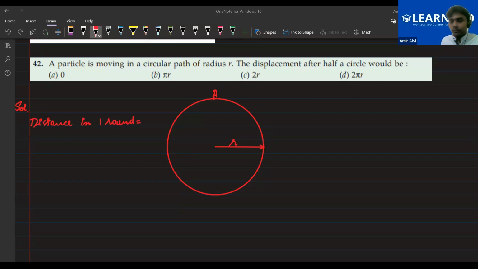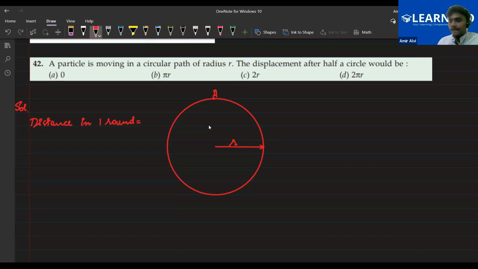What should be the distance in one round of the circle? Sir, are you asking the formula? No, I'm asking the value.